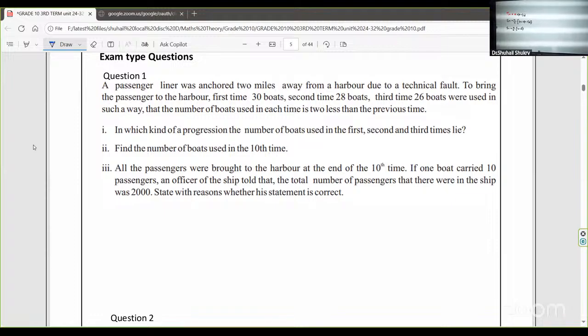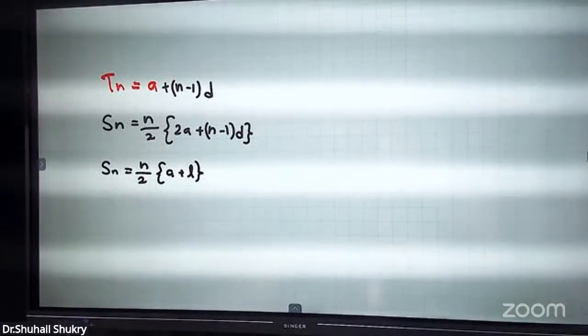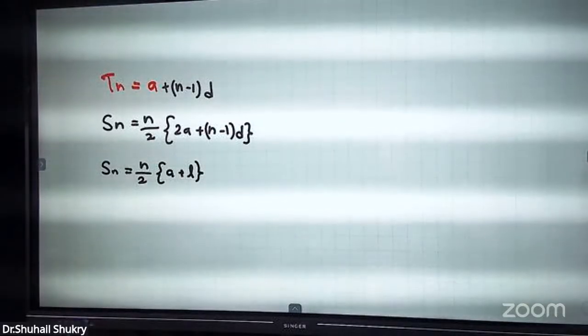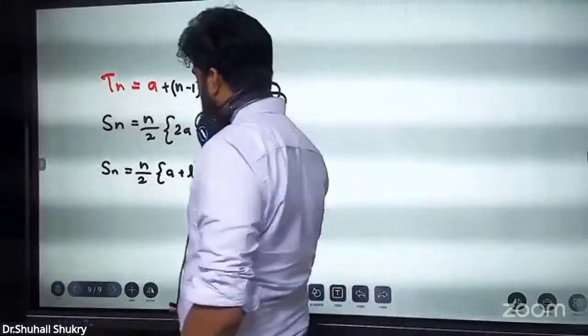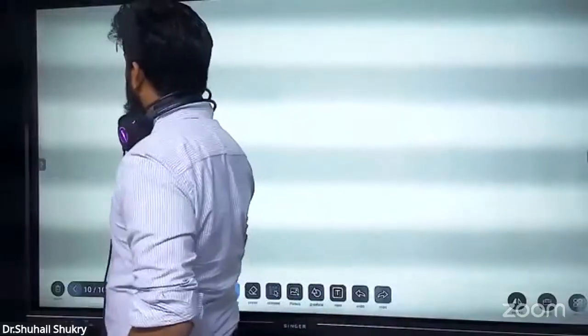Hurry. Come on, guys, let's go for this work. Now, they're talking about a large ship that was anchored 2 miles away from the harbor.